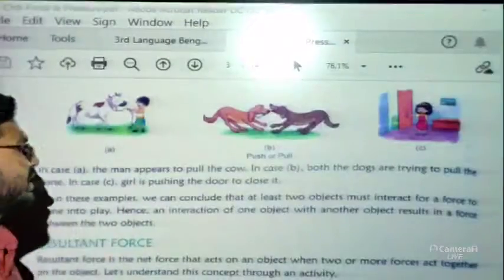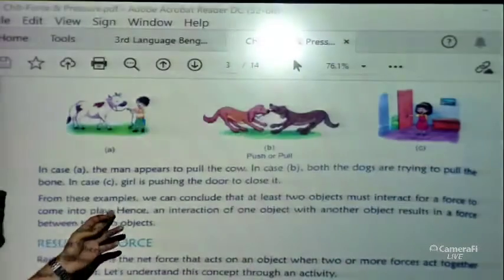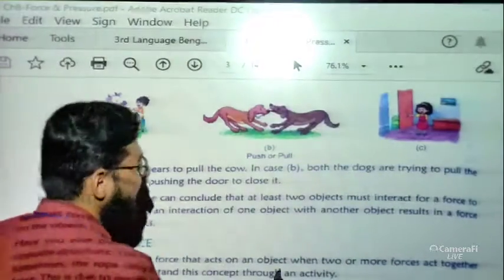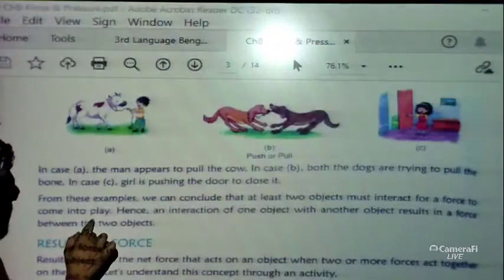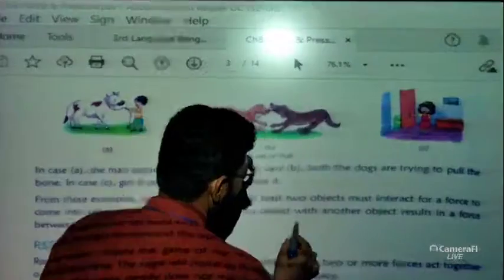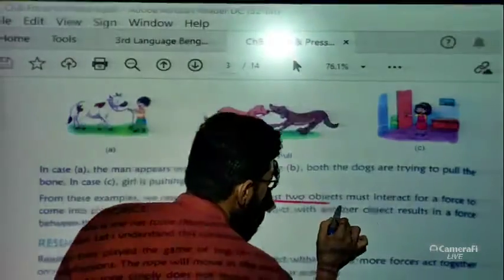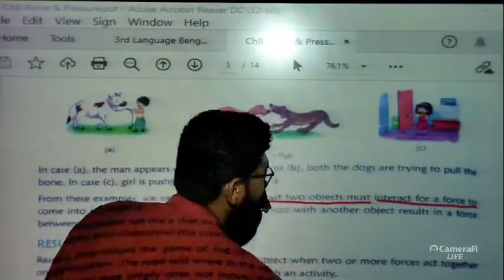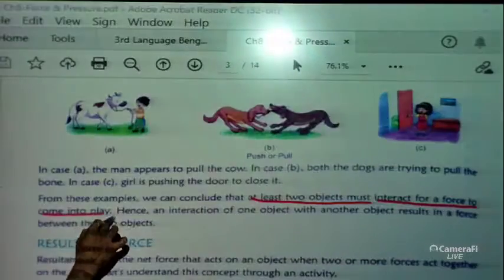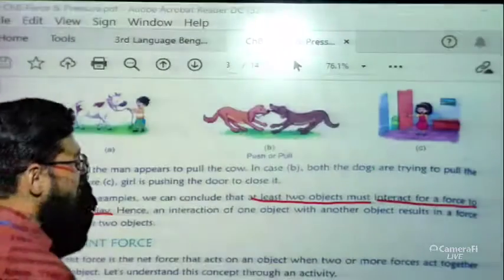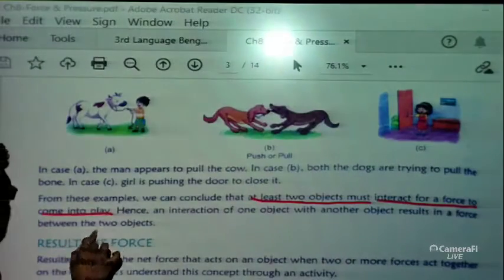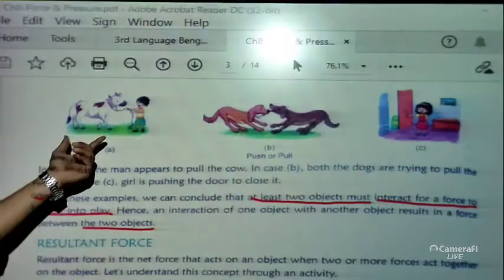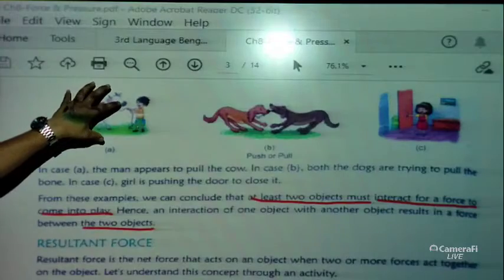Here pushing is there. Now from these examples we can conclude that at least two objects must interact for a force to come into play, okay. This line is very important, that at least two objects must interact for a force to come into play. Hence an interaction of one object with another object results in a force between the two objects. Interaction is very much needed. You can see here two different objects are there.